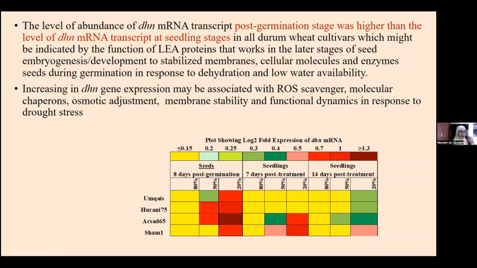The increase in dehydrin gene expression was also associated with ROS scavenging and a lower level of MDA accumulation during this stage, because they act as molecular chaperones, in osmotic adjustment and membrane stability, and also work as functional dynamics in response to drought stress. So you can see from this plot the highest abundance of the dehydrin gene was at the 20% saturation level of drought symptoms.